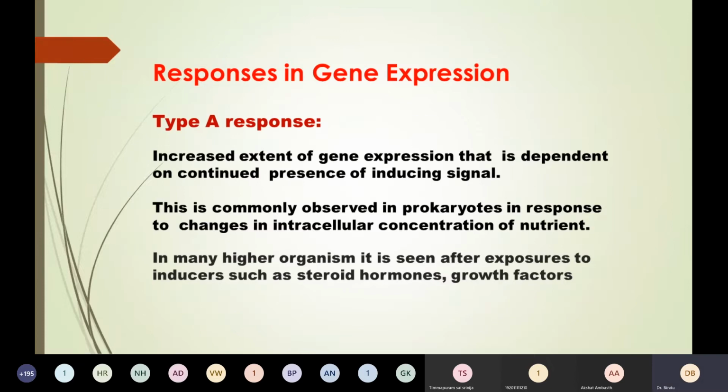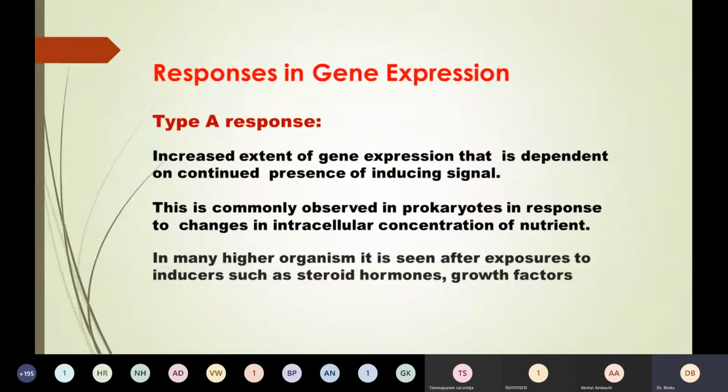Now, coming to the responses in gene expression, there are three types of responses. Type A is seen when there is a continuous presence of the signal. If the signal is removed, the gene expression comes to its basal level, and the amount increases again on reappearance of the signal.